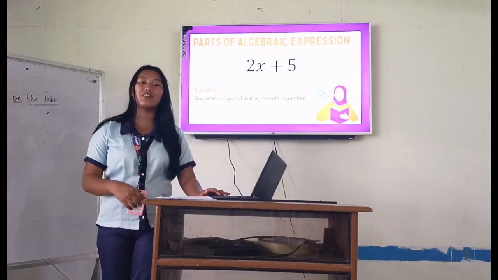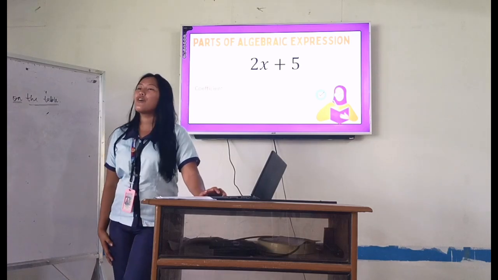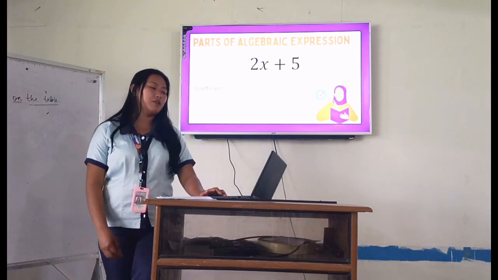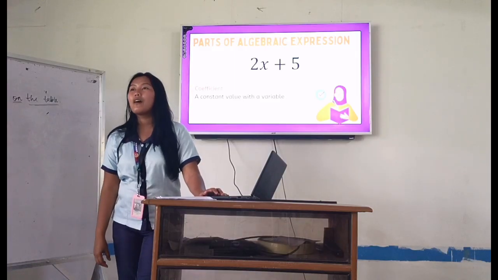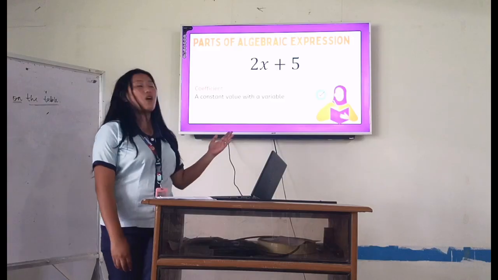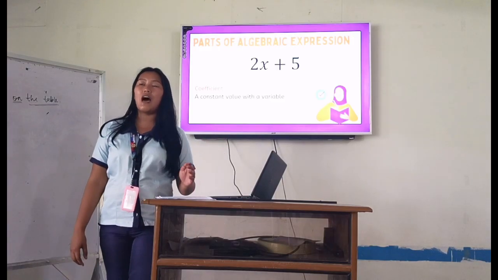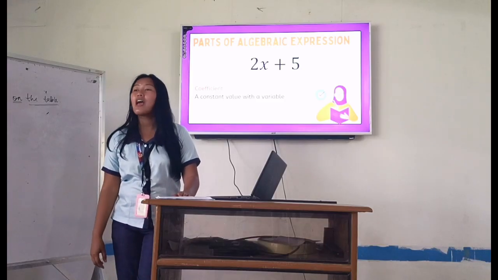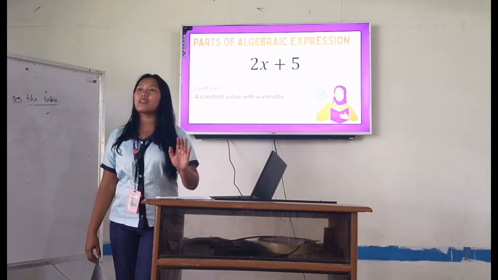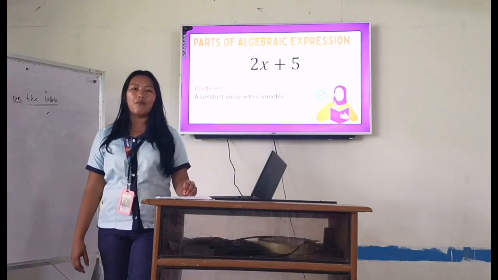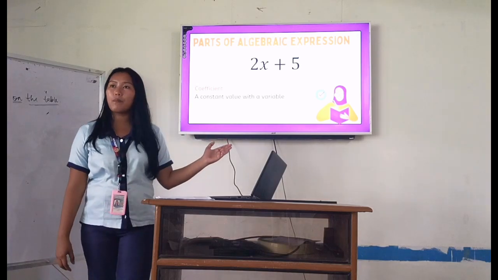Okay, so we're going to proceed to the second part of an algebraic expression, which is the coefficient. If we have a variable, we also have a coefficient. A coefficient is a constant value with a variable. As I can see in our example, 2x plus 5, our variable is x. The number beside our variable will automatically be the coefficient. It is a constant value with a variable. Take note of that. So if you put it in a table, our coefficient here will be 2.